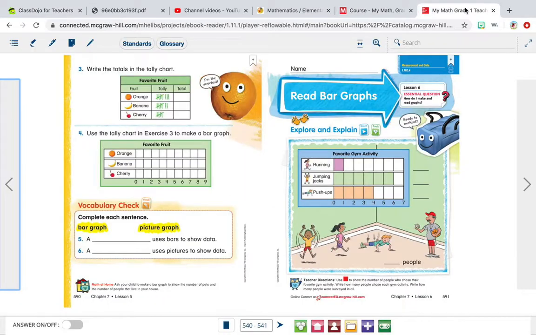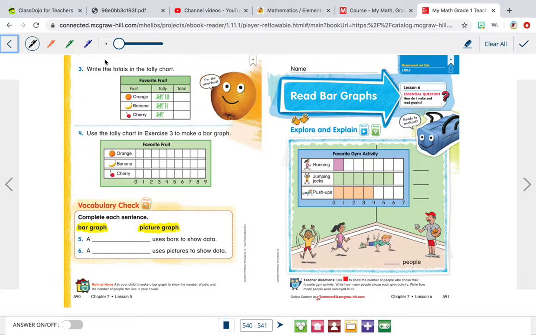So let's get started on our math. Today we're doing reading bar graphs. Yesterday we made bar graphs. Today we're going to be reading them, okay? So we're going to look at this. We're going to write how many people chose their favorite gym activity. They asked people, what's your favorite gym activity? Some people said running, some people said jumping jacks, and some people said push-ups.